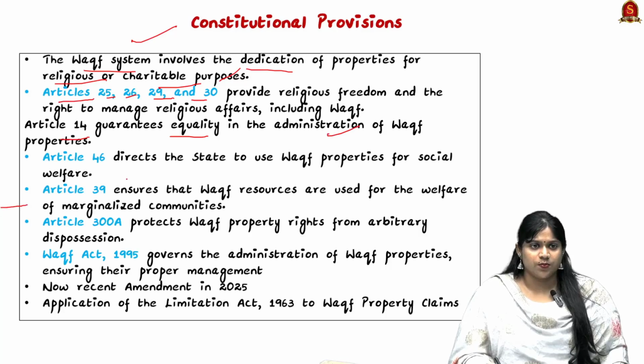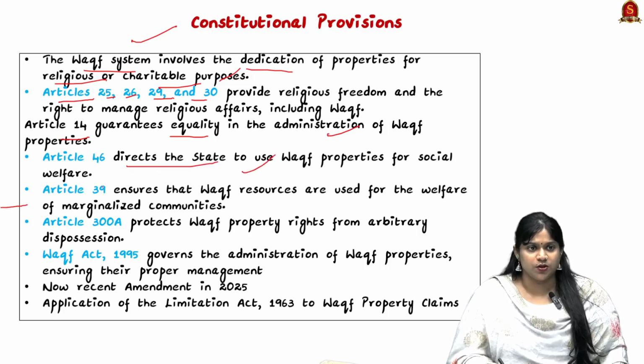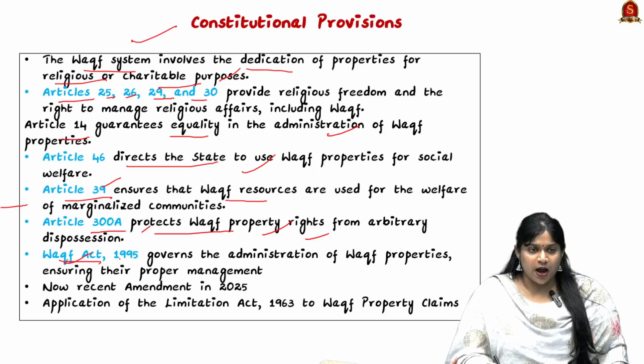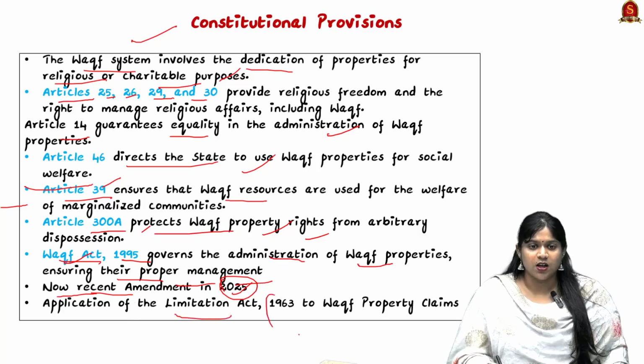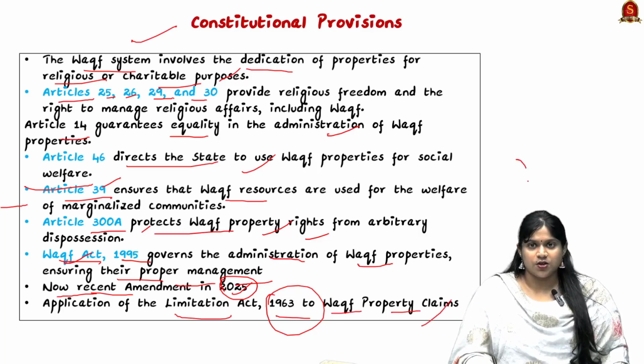Article 46 directs the state to use the Waqf properties for social welfare. Article 39 is to ensure resources are used well. Article 300A protects Waqf property rights from arbitrary dispositions. The Waqf Act of 1995 governs the administration of Waqf properties, ensuring their proper management. Now the news is that a recent amendment was made in the year 2025 to the Waqf Act. Here the Limitation Act of 1963 also applies to Waqf property claims. So these are the constitutional provisions. Make sure that you have the basics on the issue also.